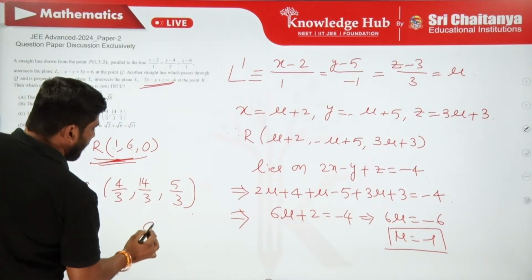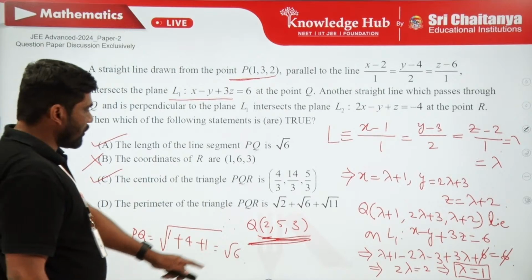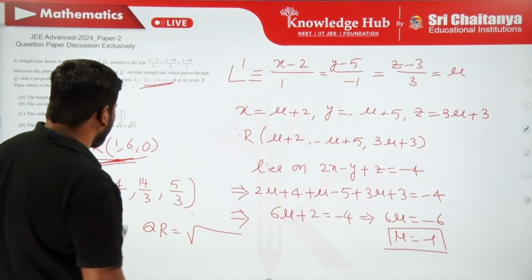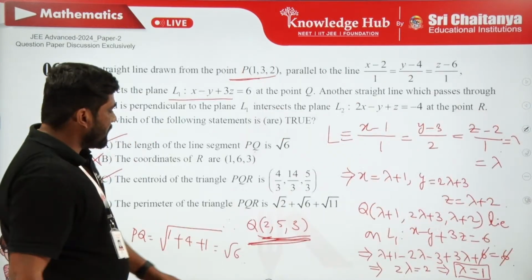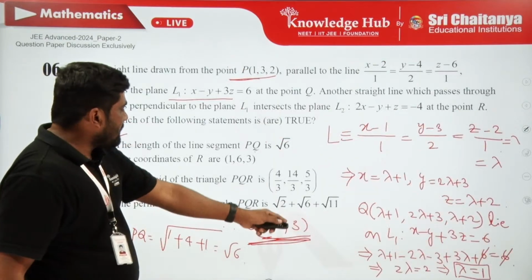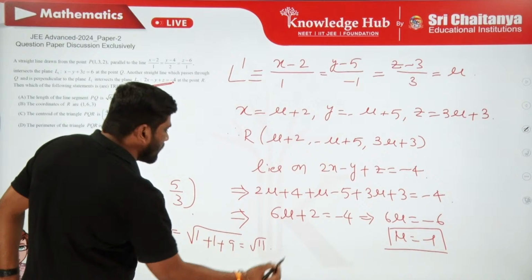So QR is under the root of QR. Q is here, R is here. 2 minus 1 whole square, which is 1, plus 5 minus 6 whole square, which is plus 1, and this is 3 minus 0, which is 9. Therefore this is going to be root 11.